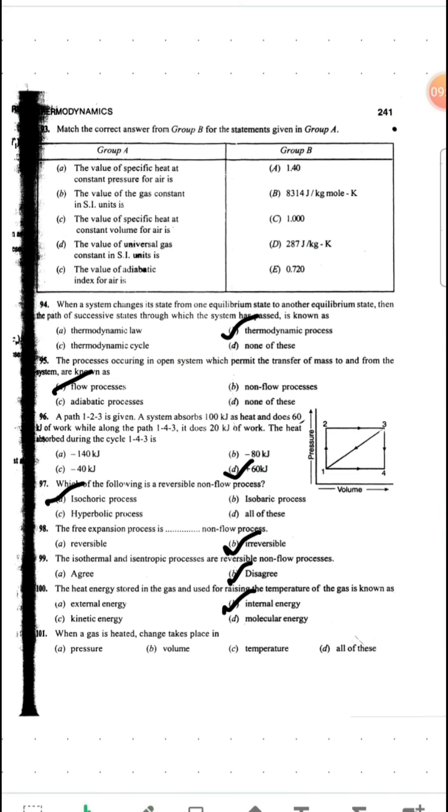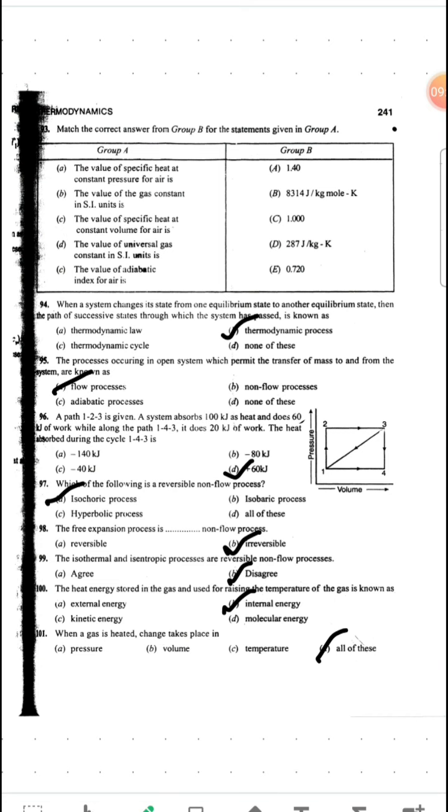Next question, when a gas is heated, change takes place in pressure, volume, temperature, or all of this. When a gas is heated, pressure can change, volume also can change, temperature also can change. So our option will be all of this, right?